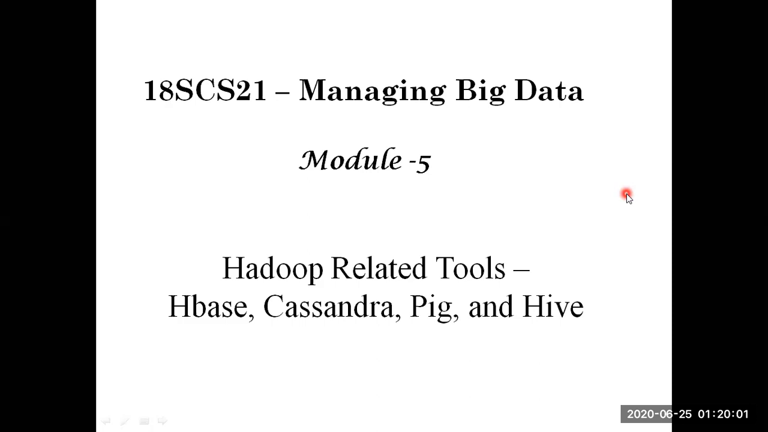One more thing to be noted is that all these four tools, HBase, Cassandra, Pig, and Hive, are related to databases. We will be discussing only the database tools. And again, all these four are open source project tools. I hope you know the meaning of open source. What does open source and an open source project mean? Okay, so this is the overview of the topics that we are going to discuss in Module 5.